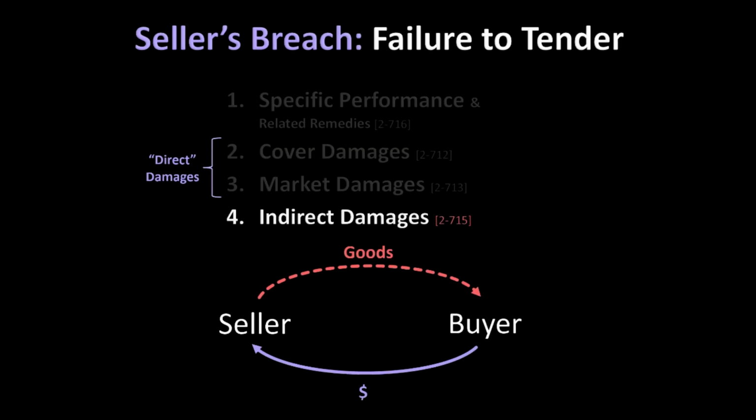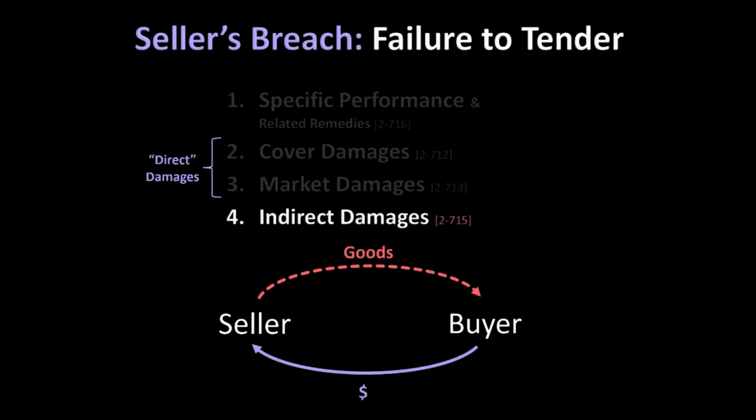The non-breaching party, however, may also have indirect losses. For example, a buyer may incur expenses and delays in finding substitute goods once the seller breaches, and in the meantime, while the buyer is looking to procure substitute goods, the buyer may lose business and additional profits because it did not have the necessary goods in time to meet its own customers' needs.